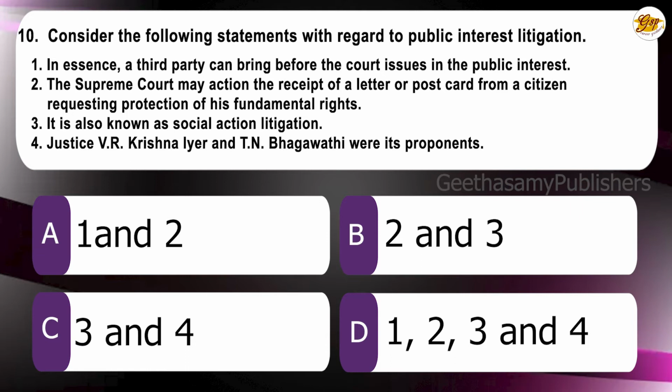The Supreme Court may act on the receipt of a letter or postcard from a citizen requesting protection of his fundamental rights. 3. It is also known as the social action litigation. 4. Justice V.R. Krishna Iyer and P.N. Bhagwati were the proponents. The choices are A. 1 and 2, B. 2 and 3, C. 3 and 4, D. 1, 2, 3 and 4. The correct answer is D. 1, 2, 3 and 4.